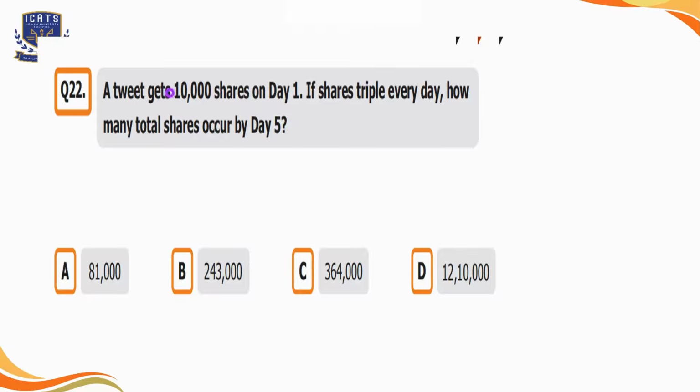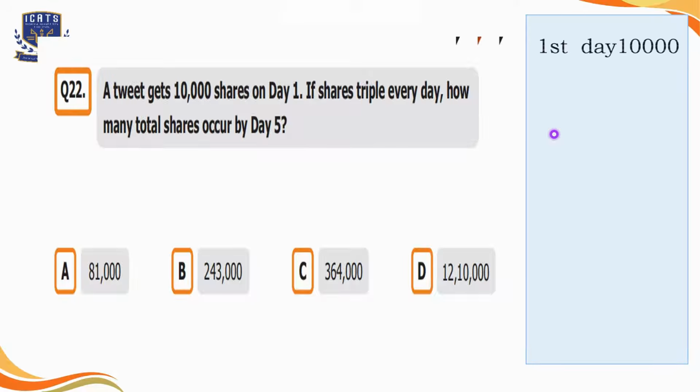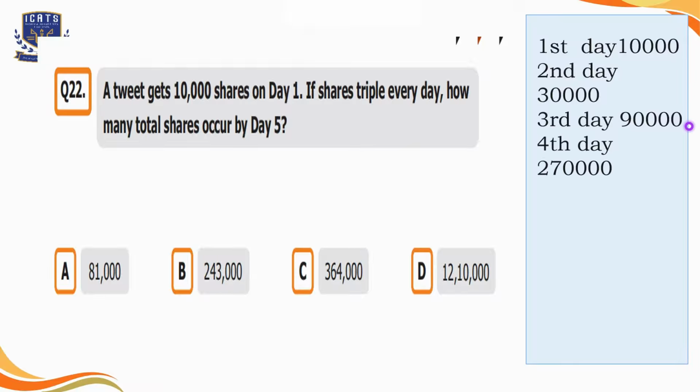Question number 22. A tweet gets 10,000 shares on day 1. If shares triple every day, how many total shares occur by day 5? So 4 options are given here. A tweet gets shared 10,000 times on day 1. So on day 2 it will be 30,000 because triple of 10,000 is 30,000. Then on day 3 it will be 90,000 because triple of 30,000 is 90,000. Now if we multiply 90,000 by 3, the shares will be 270,000 on day 4.